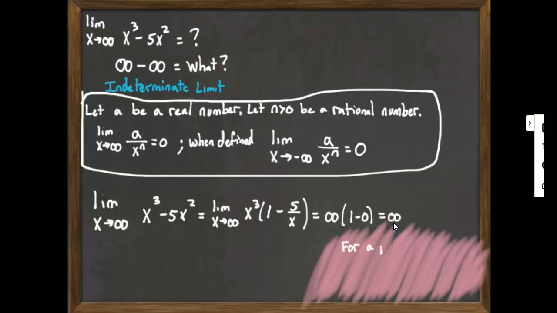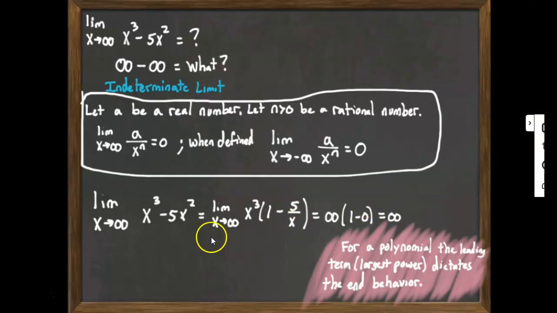In fact, in general, this is true. For a polynomial, the leading term, in other words the largest power, dictates the end behavior, because we could always pull that power out, and everything else except for that term is going to involve division by a power of x, and they're all going to go to 0 as x goes to infinity or negative infinity when it's defined. And so the only thing that's going to matter is that leading term, in this case the x cubed times 1. So for a polynomial, the leading term, largest power, dictates the end behavior. That's going to be helpful to us as we continue on into some problems where we're dealing with limits.